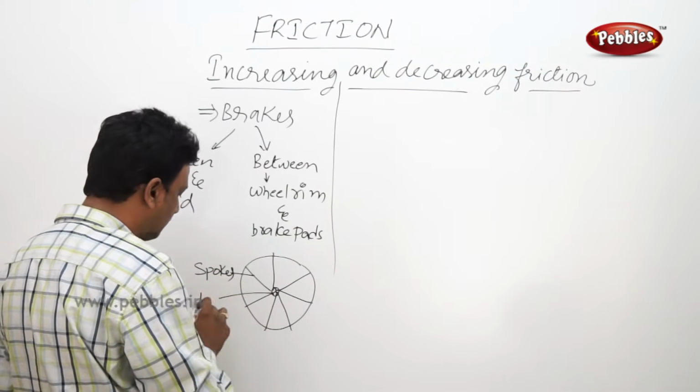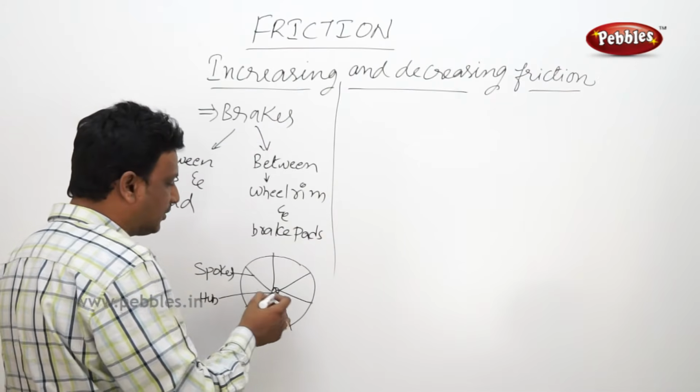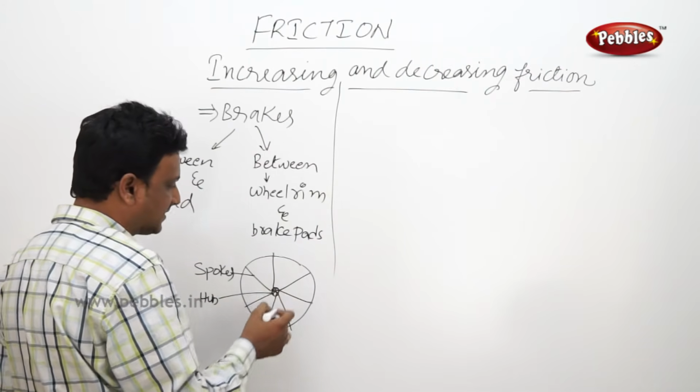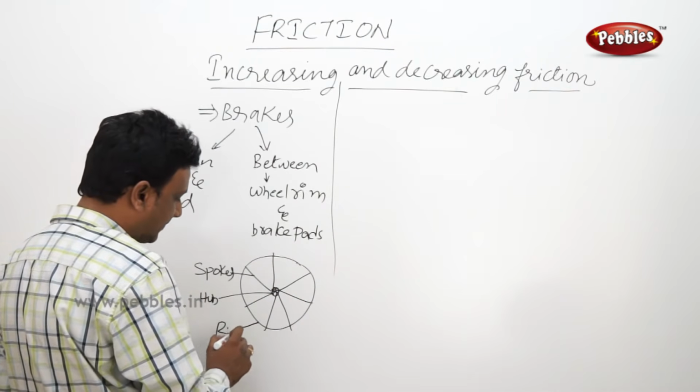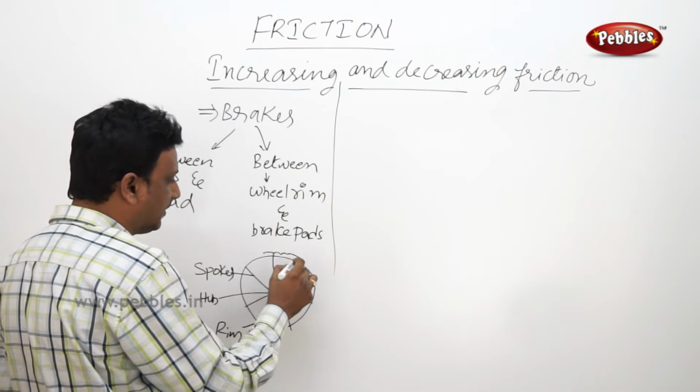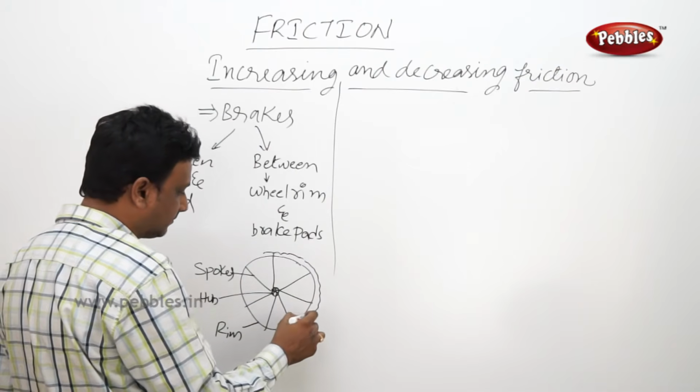And this is the hub. So anyway, we don't have any parts in this hub if it is a cycle. This is the rim. This is called a rim. And above the rim, you will be having the tire.